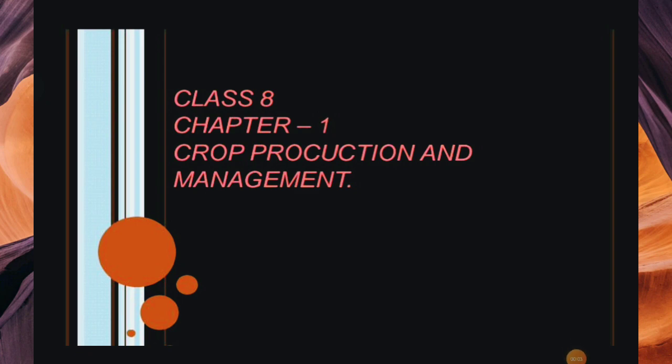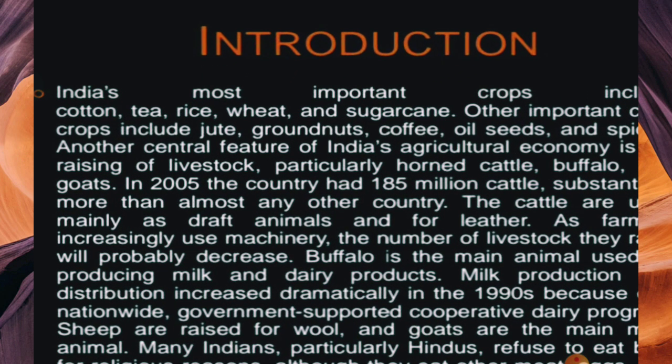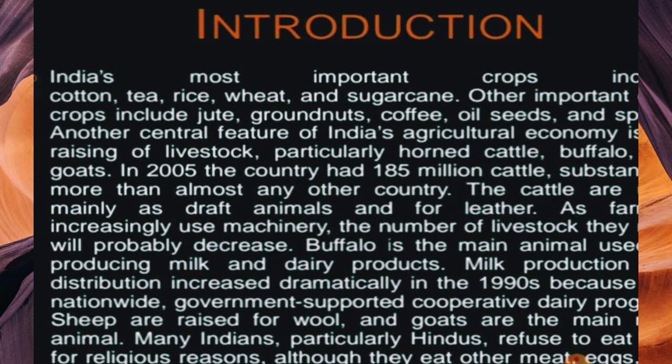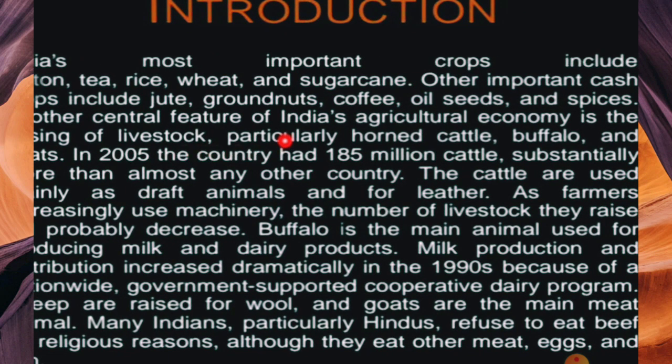So today we are going to learn about science chapter 1 of class 8 science, Crop Production and Management. So let's begin. First we will learn about crop production and management in India. India's most important crops are cotton, tea, rice, wheat and sugarcane, and there are some more important ones like jute, groundnut, coffee, oil seeds and spices.